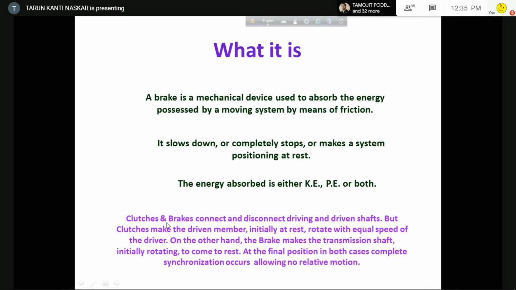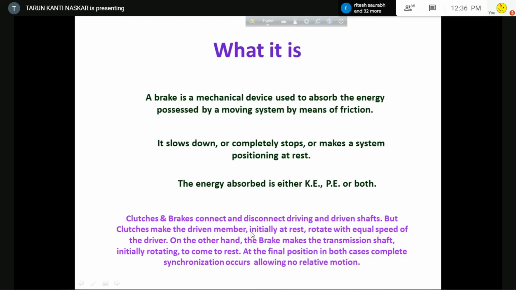So clutches and brakes, what is the difference between these two? Clutches and brakes connect and disconnect driving and driven shafts. Okay, but clutch makes the driven member, which is initially at rest, rotate with equal speed of the driver.